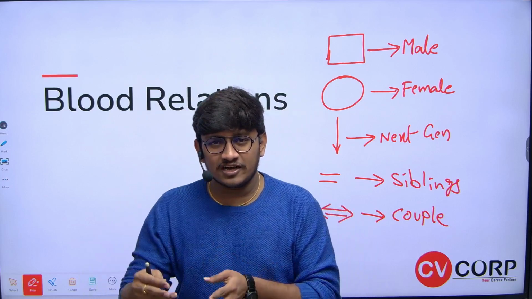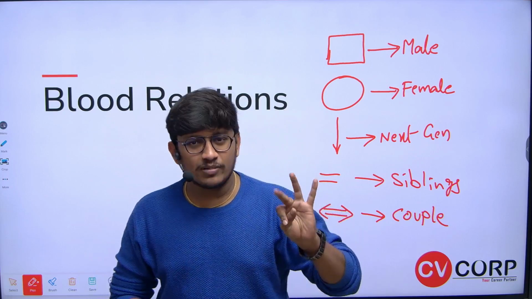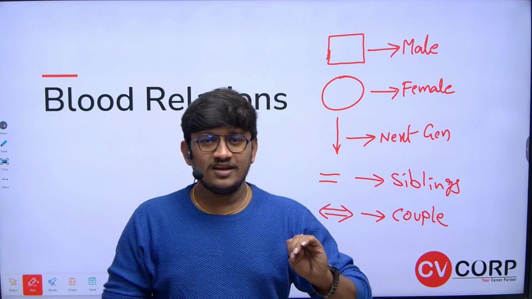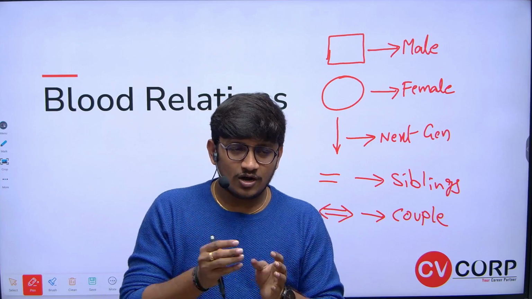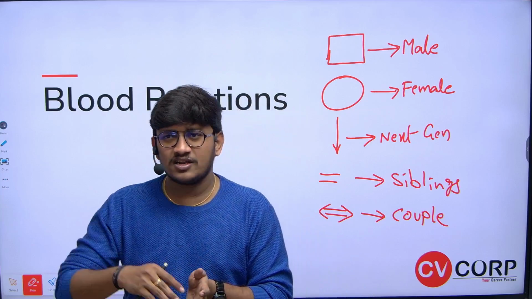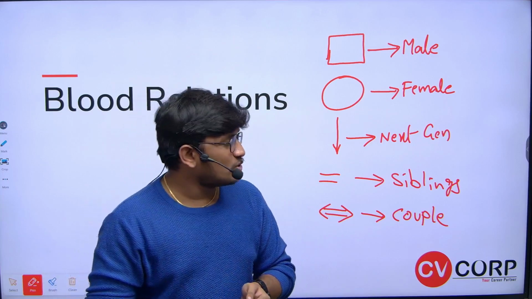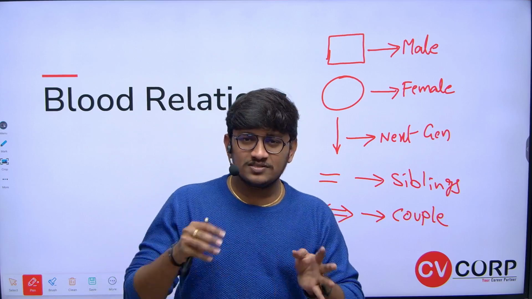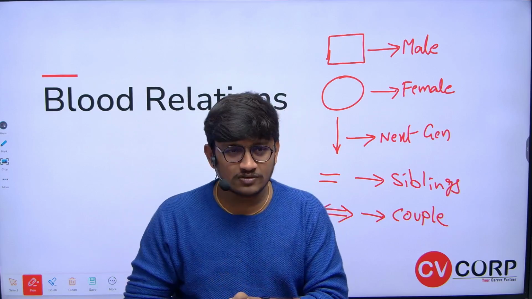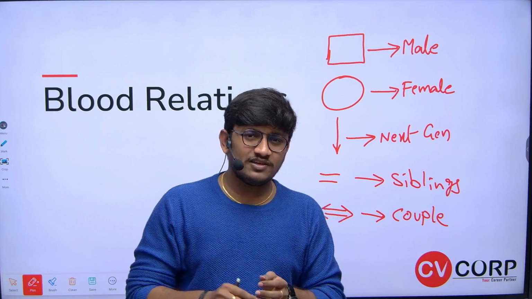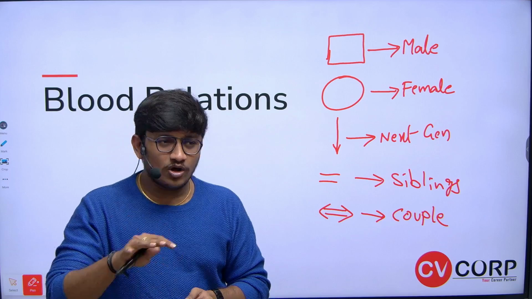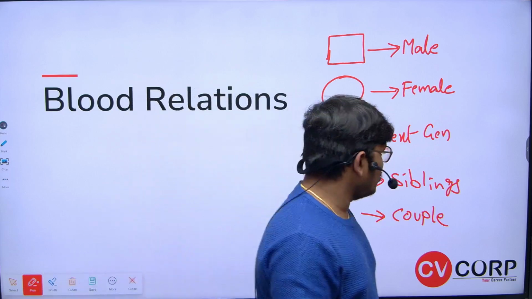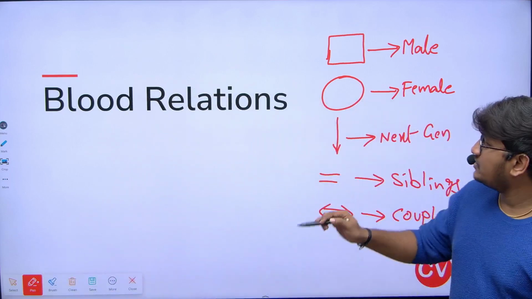There are six in-law relations: mother-in-law, father-in-law, brother-in-law, sister-in-law, son-in-law, and daughter-in-law. Out of these six in-law relations, there are so many relations we have. So whom we call nephew, whom we call niece. All these relations we'll first observe, and then we'll solve questions. It is very easy to understand after knowing all these relations. So first we'll go with all the relations.